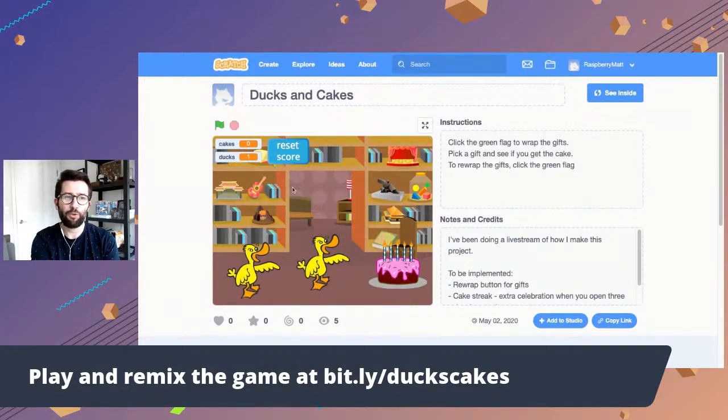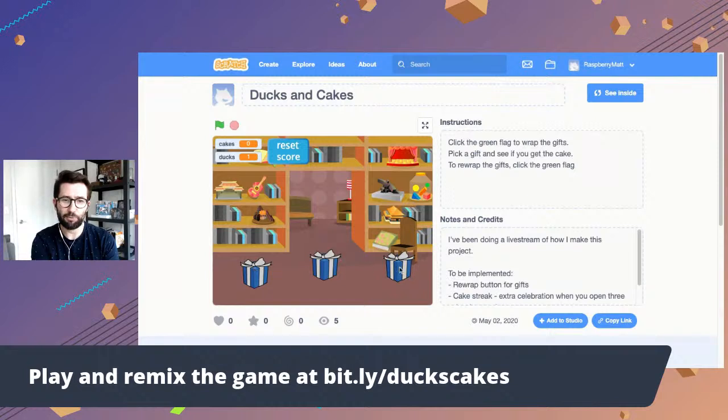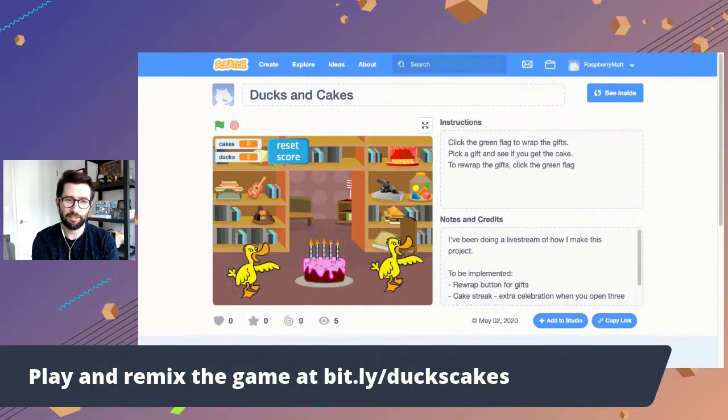Okay. So if you want to play again, you hit the green flag. I'm going to say it's maybe this one. Let's try it. This one. Duck again. Cake in the middle. So that's how the game works. You can see there's a scoreboard up here, which tells you how many cakes you've got and how many ducks you've got. There's a reset score button as well, to set those back to 0.